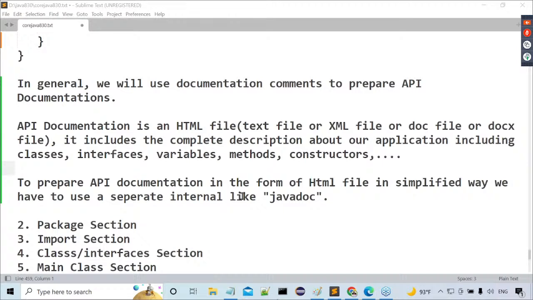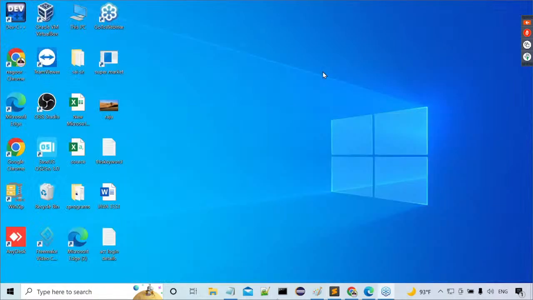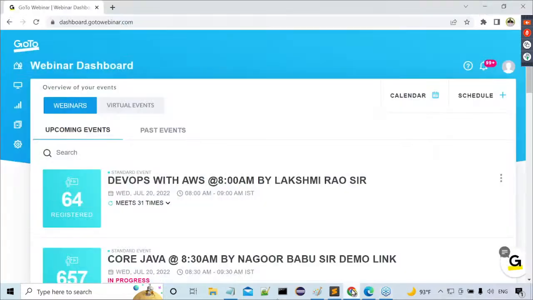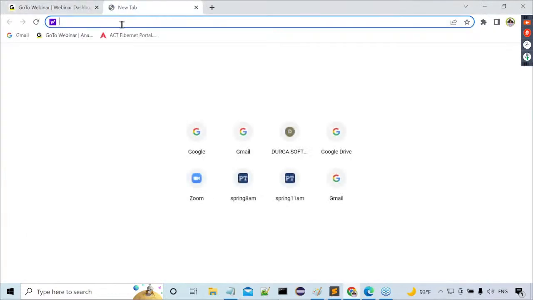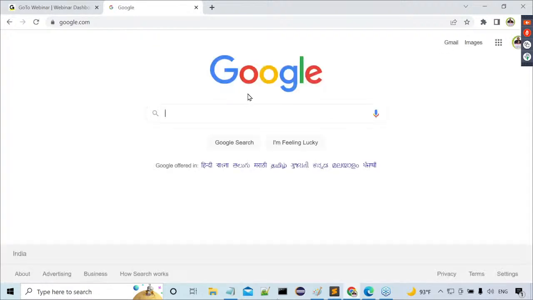That API documentation was provided by Java on the internet. That means they are providing it on a website. I will open it and show that particular one here. Try to recognize this. Now just Google it. Not required to go for anything else.